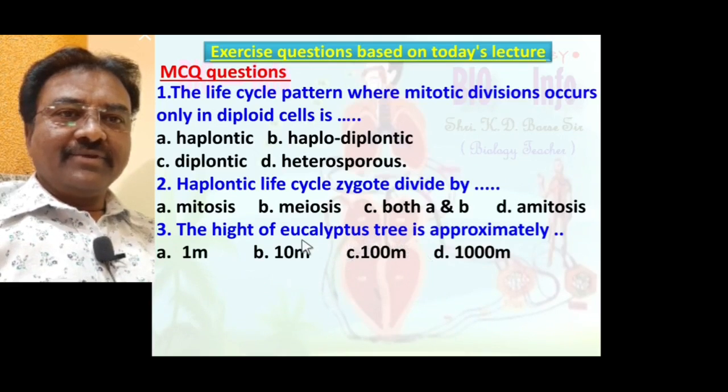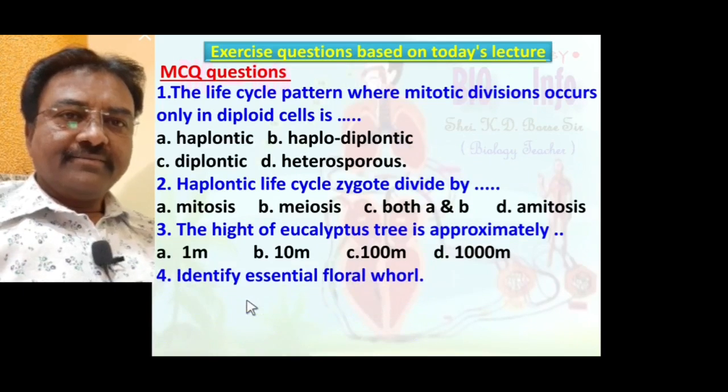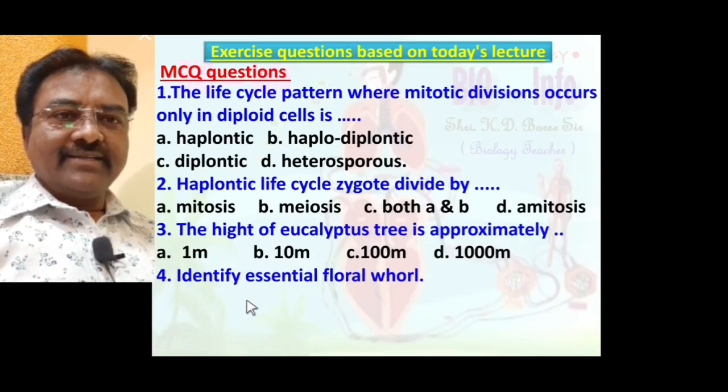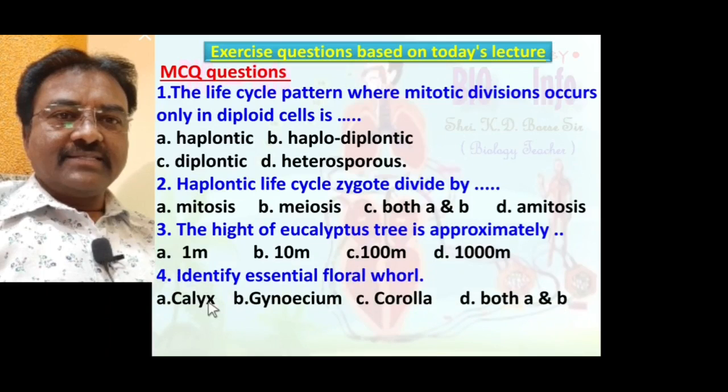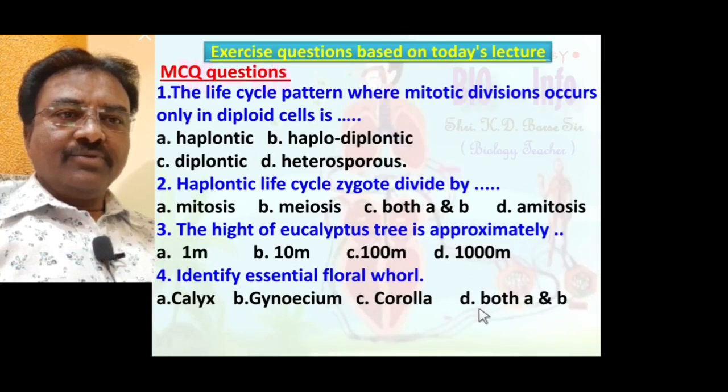Eucalyptus is an angiospermic plant of approximately this height, C, 100 meter. Number 4: identify the essential floral whorl: calyx, gynoecium, corolla, or both A and B. Yes, the correct answer is B. Gynoecium is the essential floral whorl.